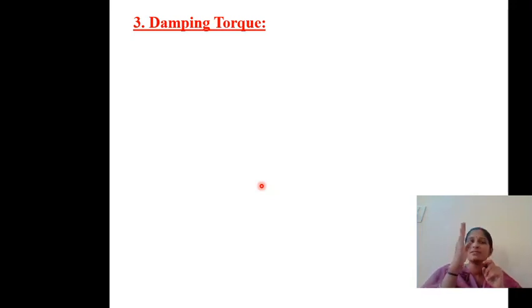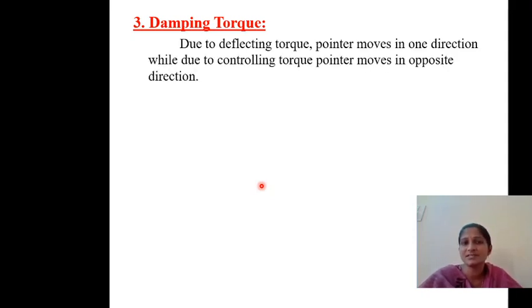Whenever it is oscillating, you might be in confusion. What is the exact reading now? So to know the reading, you need to stop the oscillations of the pointer. To stop the oscillations of the pointer, there should be a damping torque. This damping torque will damp out the oscillations.